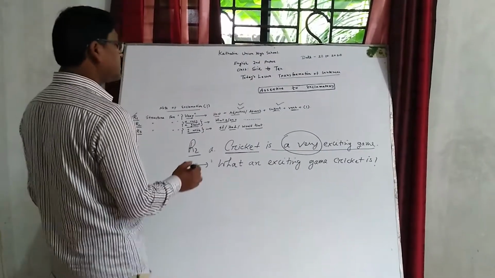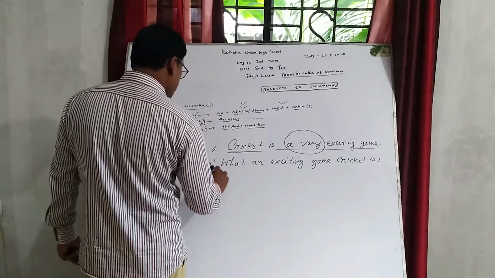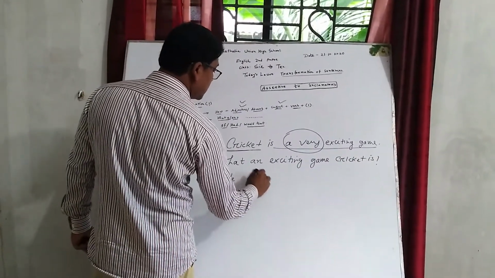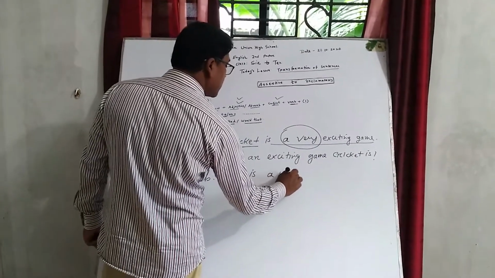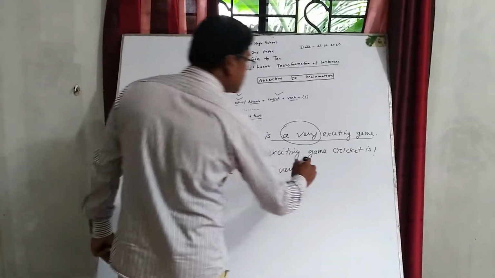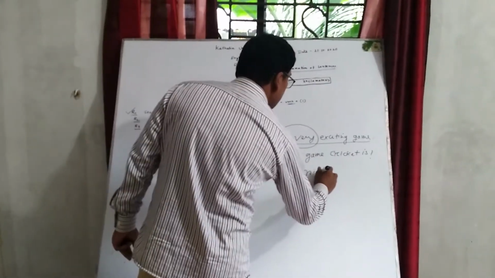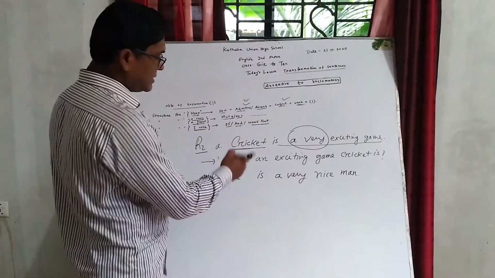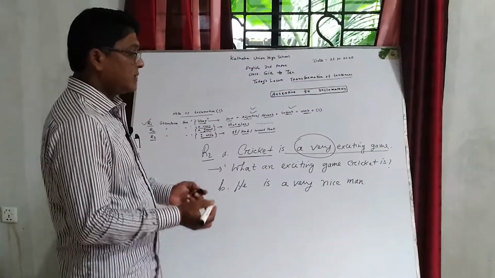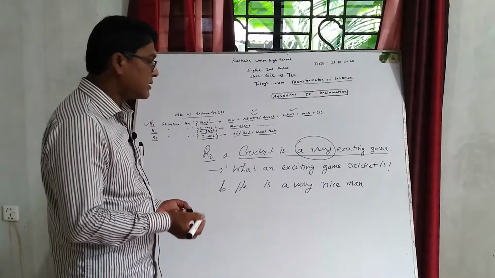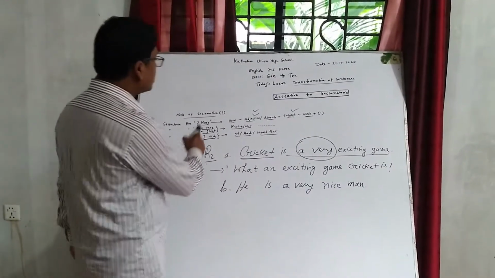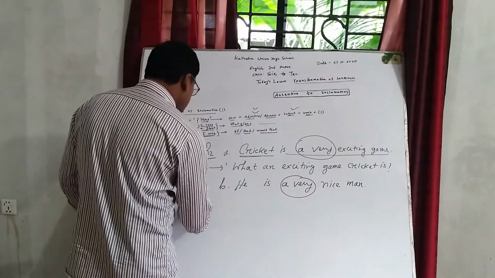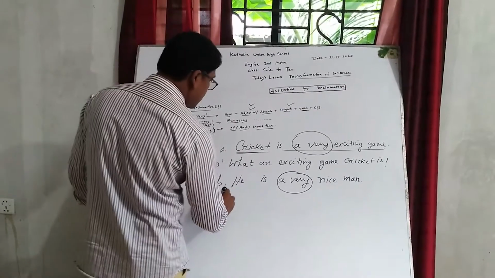Another similar example: He is a very nice man. This sentence is assertive. Now I convert it according to the rules. Here a very, so we have to write what at the beginning of the sentence.